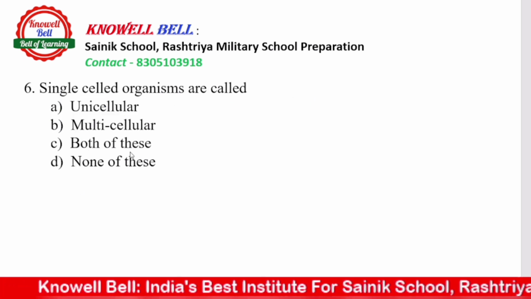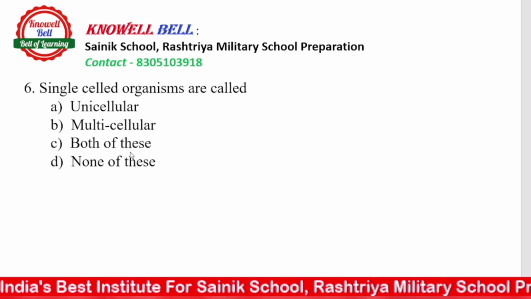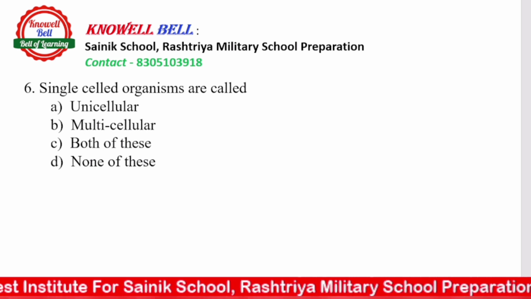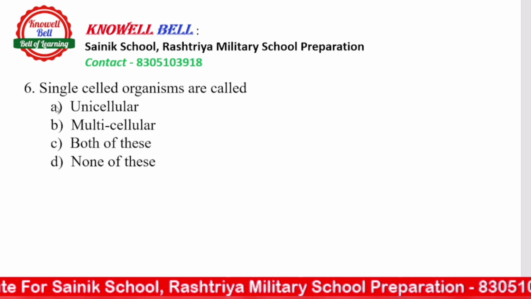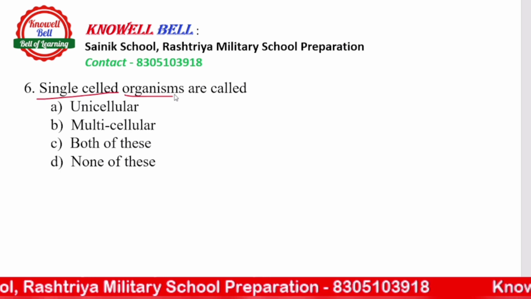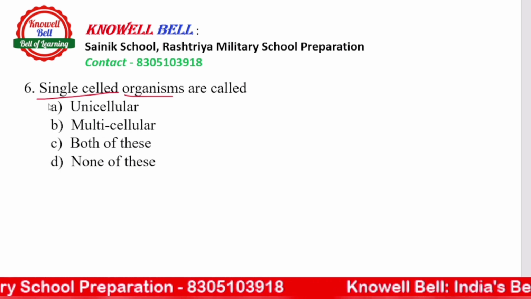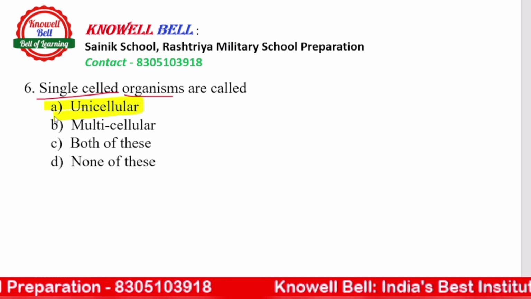Next is single-celled organisms are called A unicellular, B multicellular, C both of these, or D none of these. So a very simple question, single-celled organisms, that means ऐसे organisms जो सिर्फ one single cell से बने. What do we call such animals, or sorry, such organisms? Such organisms are called unicellular. हम उनको क्या कहते हैं?